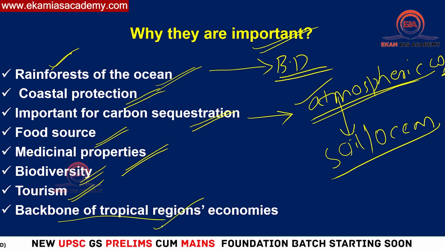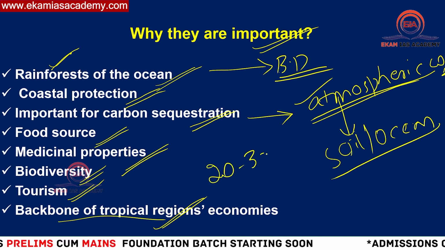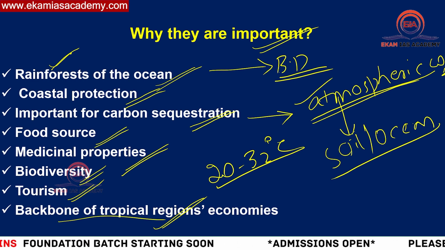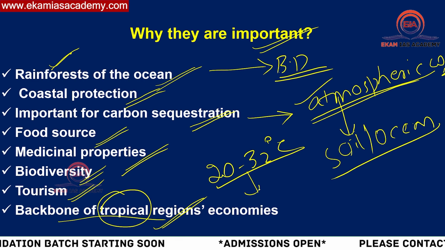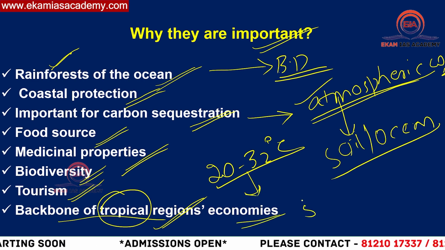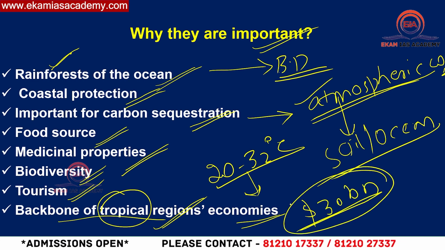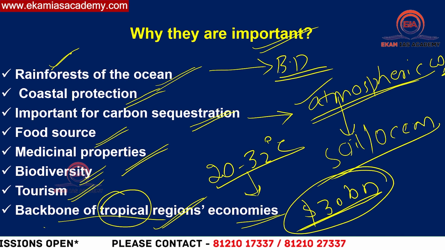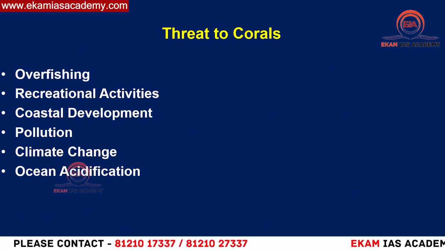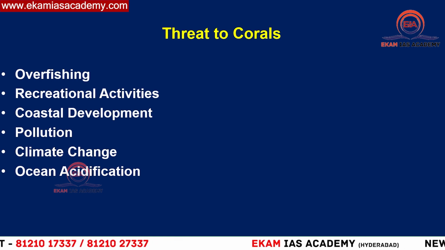Then these are considered the backbone of tropical region economies. Just now we have seen that 22 to 30 degrees centigrade is ideal for the existence of corals. That means in the tropical regions, if there are good coral reefs present, then the economies also benefit. According to a study, almost every year from the global coral reefs, $30 billion of economy is generated. In that way they have huge economic potential. They support fishermen's livelihood, even fishing tourism. All these things contribute to the economic potential.